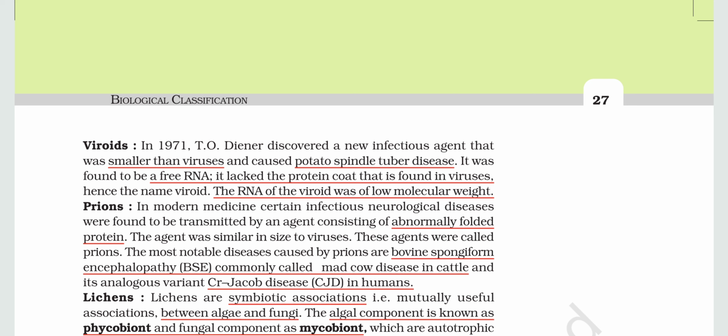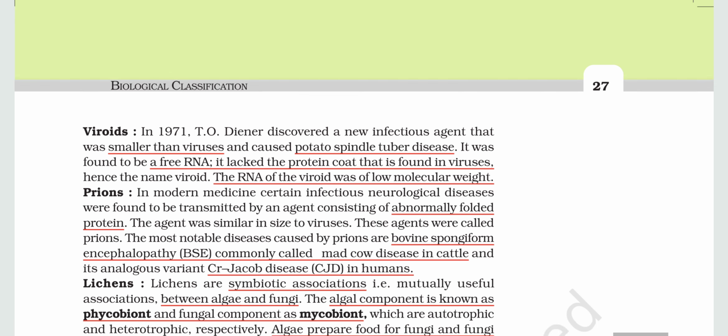The agent was similar in size to a virus. These agents are called prions. The most notable diseases caused by prions are BSE, commonly known as mad cow disease in cattle, and also CJD in humans, which is almost similar to mad cow disease.